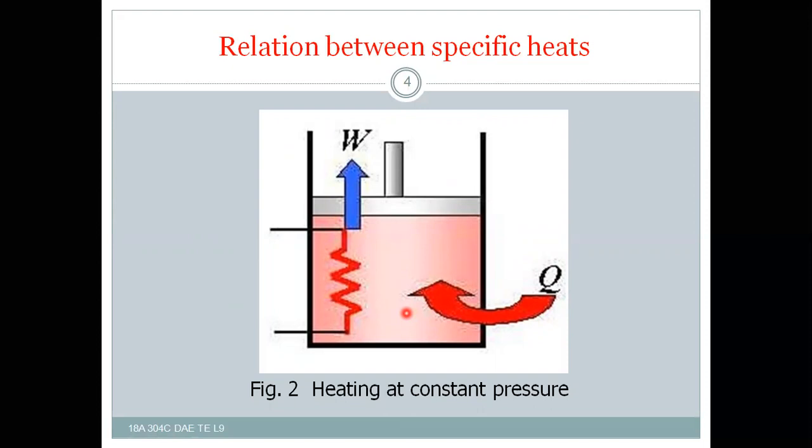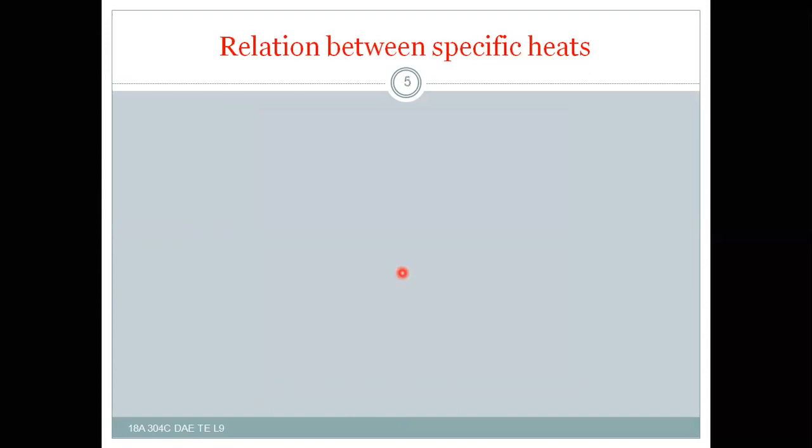Before heat addition the state is volume V1 and temperature T1, and the pressure stays the same; after heating the volume also increases, thereby to T2 and V2. This heating is constant pressure heating.